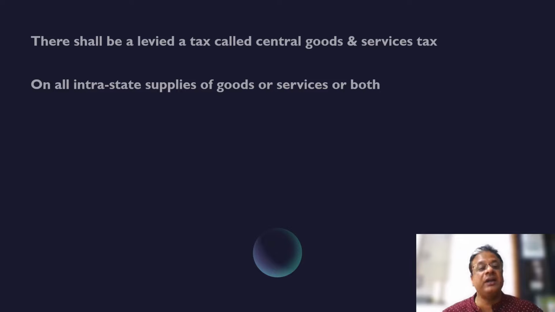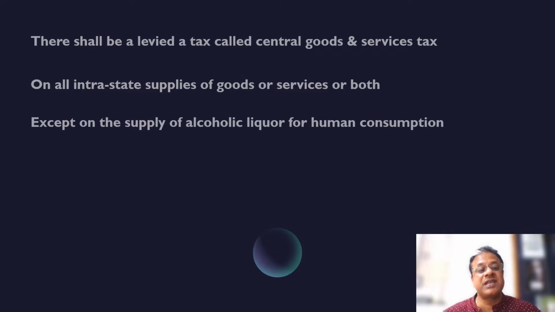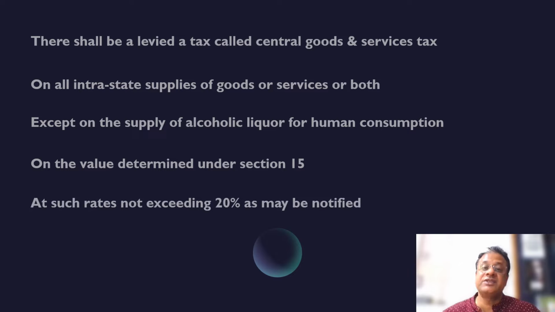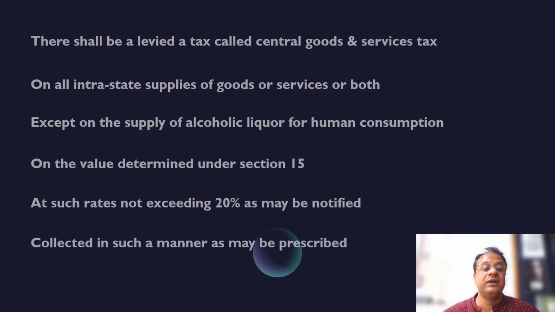So on all intrastate supplies of goods or services or both, except on the supply of alcoholic liquor for human consumption, on the value determined under section 15, and at such rates not exceeding 20% as may be notified, collected in such a manner as may be prescribed.